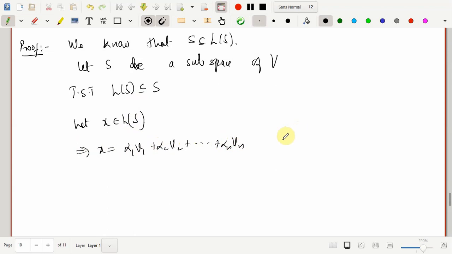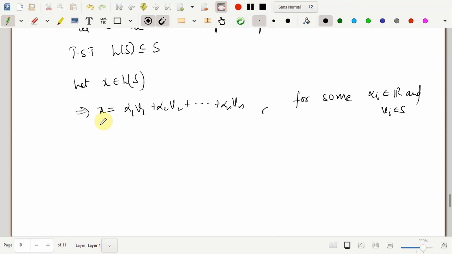See, this is how you understand the definition of any concept. You just keep on practicing until it becomes familiar to you. Once you get used to the same thing again and again, you will become familiar with this definition. So whenever you come across this, you will know what the next step should be. Okay, so this is for some, not for all: for some alpha i in R and Vi in S, vectors from S.